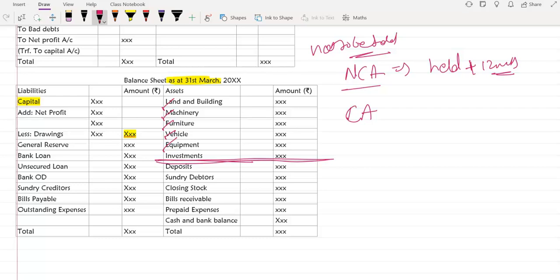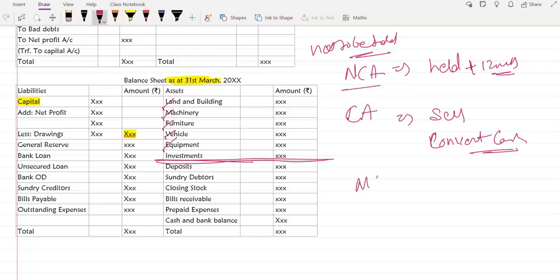Now current assets are what we are going to sell or convert into cash as soon as possible. That is the reason. Obviously, sundry debtors: we need to recover the money from our debtors. Closing stock: we need to sell it and receive the money. Bills receivable: again, receive the money. So you can see everything we are trying to convert into cash. Is that right, Disha? Yes, ma'am. Prepaid expense cannot be converted, but it reduces our liability. If I had paid a 3 month rent in advance, I don't have to pay the rent for the next 3 months, right? So therefore, it is current.